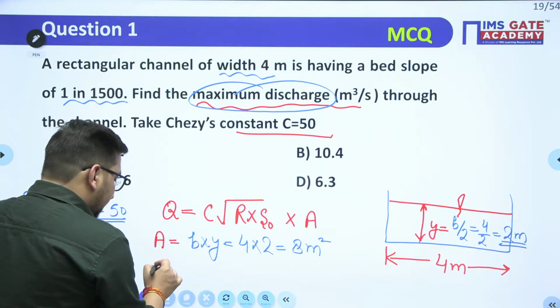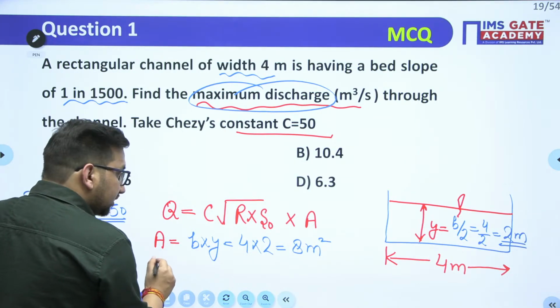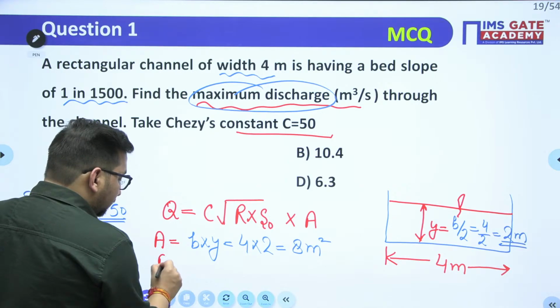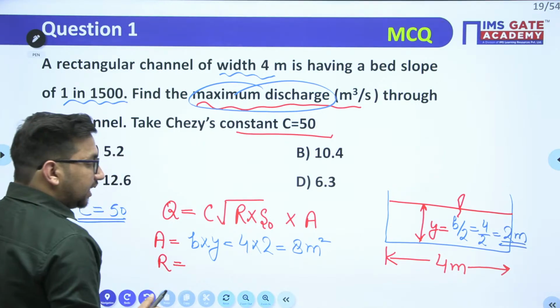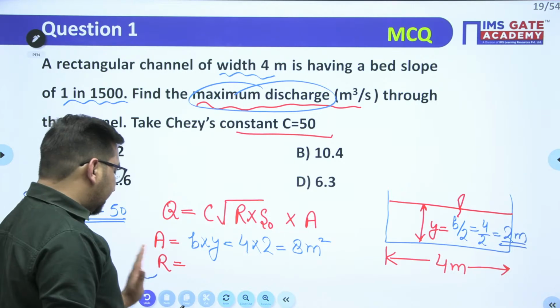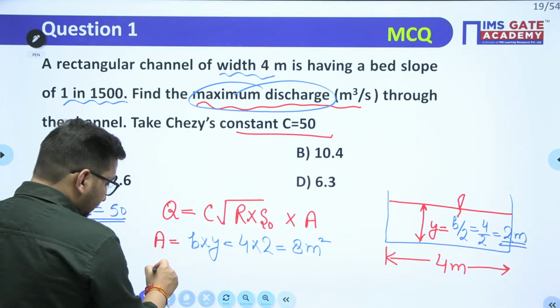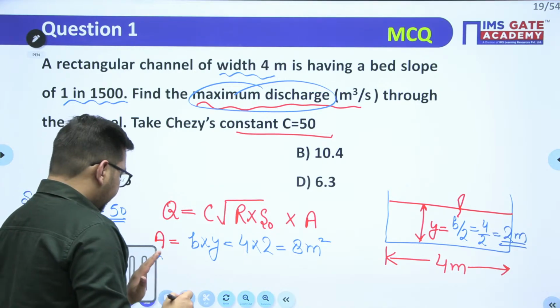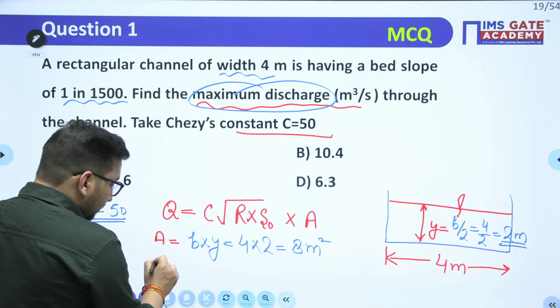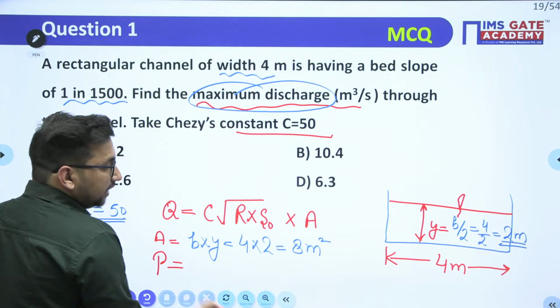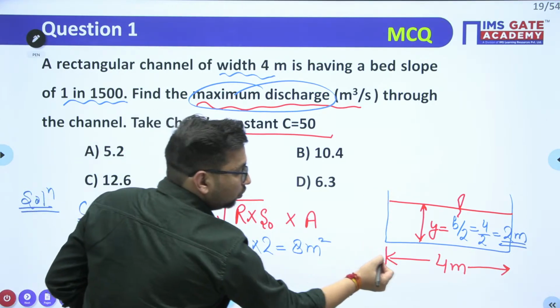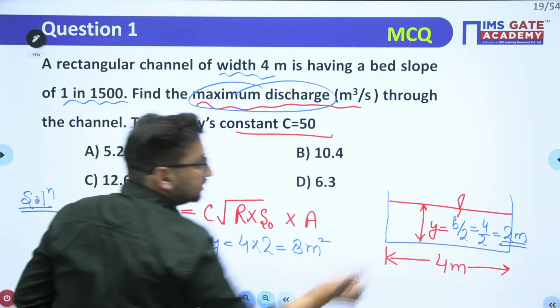Now we can also calculate the R value, that is area upon wetted perimeter. Let's calculate the wetted perimeter first. Your wetted perimeter will be this distance 2, this distance 4, and this distance again 2.